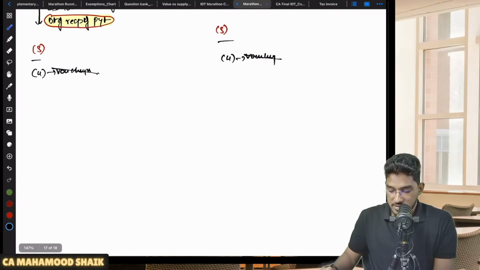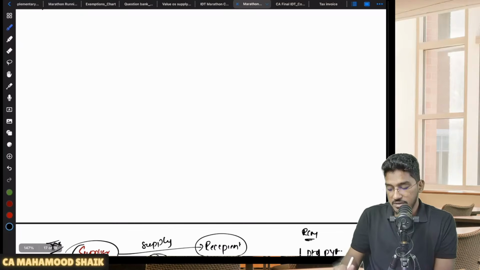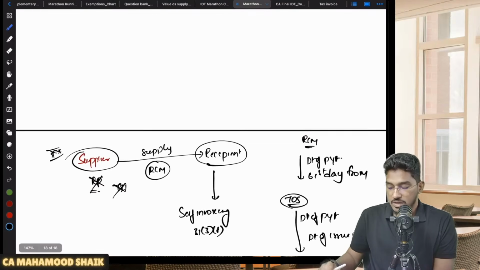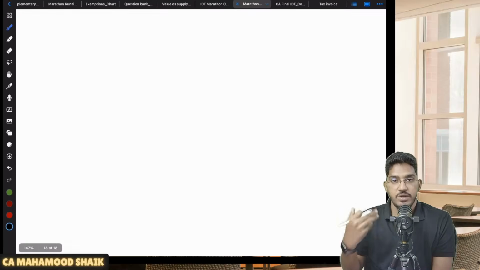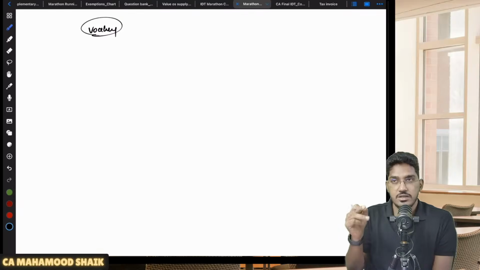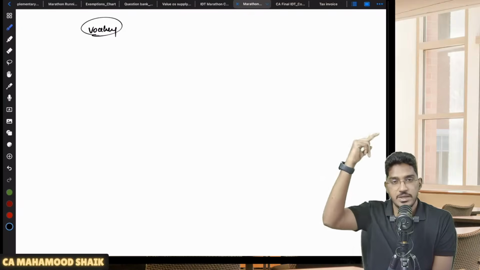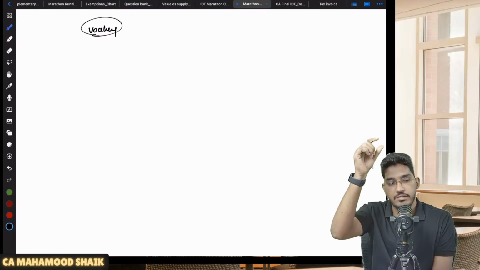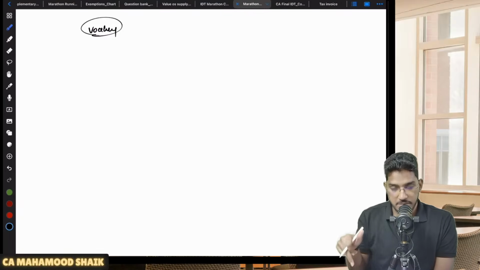So the department, CBIC, has given one circular in which they have clarified that vouchers are not supply. Whenever you are dealing in vouchers, that is not a supply at all. Sir, what is this voucher first of all? Listen, this circular is very important. The details and theory of this circular you will be able to find in the supply chapter. There is a vouchers-related discussion, which I am trying to explain here because this is a relevant place.